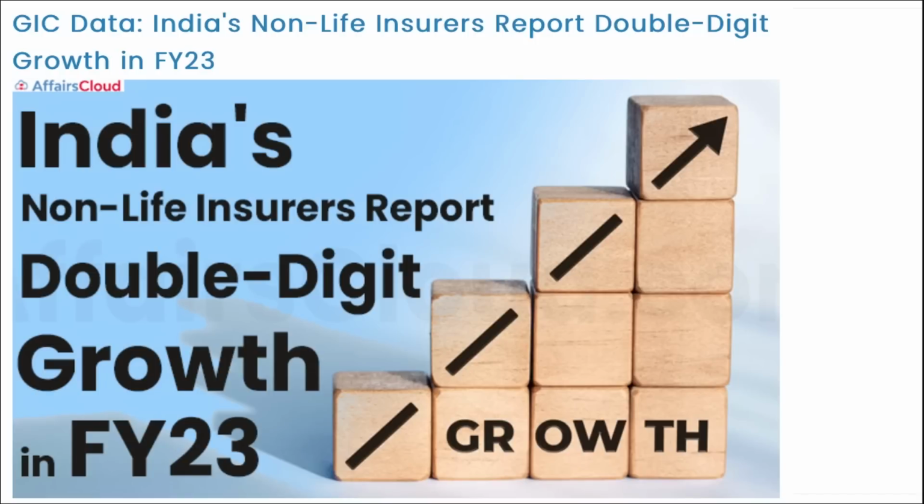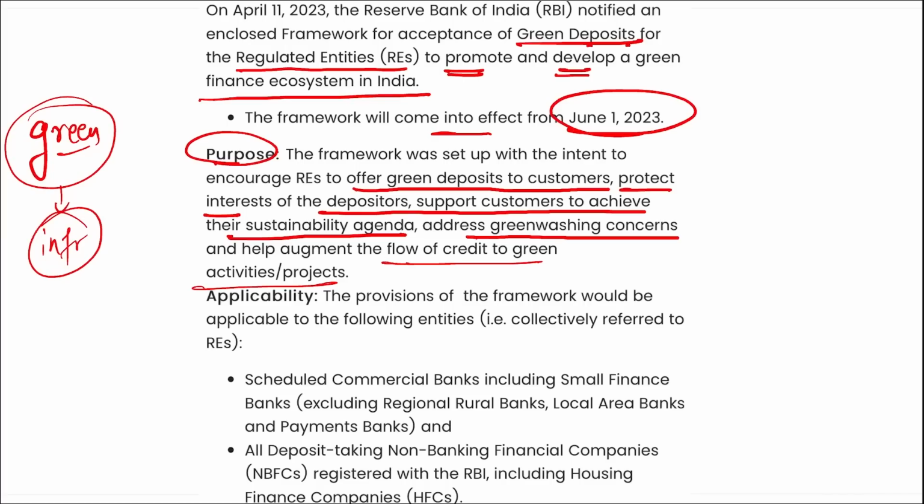Next, remember, the REs were directed to implement a comprehensive RBI-approved policy on green deposits, and to ensure that the funds raised through the green deposits are allocated to various activities and projects related to the environment.